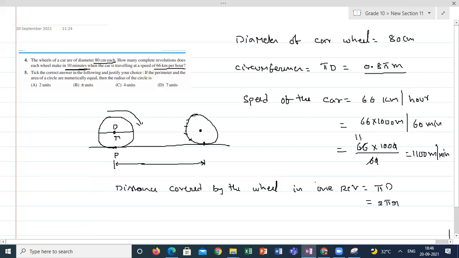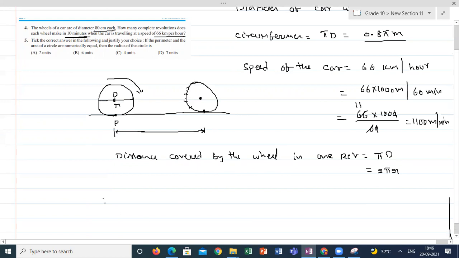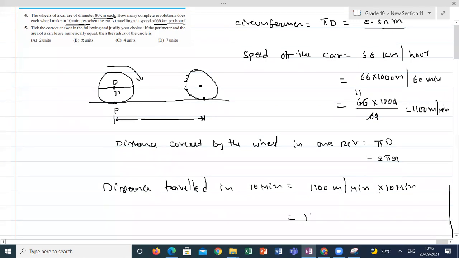In 1 minute, it can travel 1100 meters. Distance traveled in 10 minutes is speed into time, 1100 meters in 1 minute into 10 minutes. It can travel 11,000 meters.